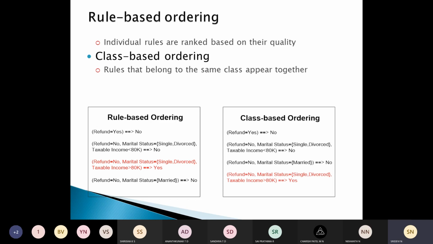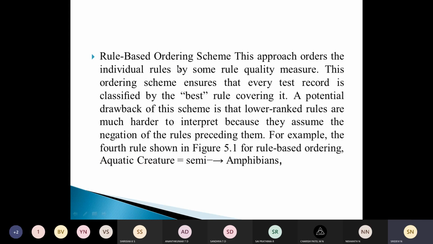This rule-based ordering scheme will ensure that every test record is classified by the best rule covering it. And the drawback of this scheme is that lower ranked rules are much harder to interpret because they assume the negation of the rules preceding them. So that is one of the drawbacks of this scheme, that is, lower ranked rules will be harder to interpret because they assume the negation of the rules preceding them.